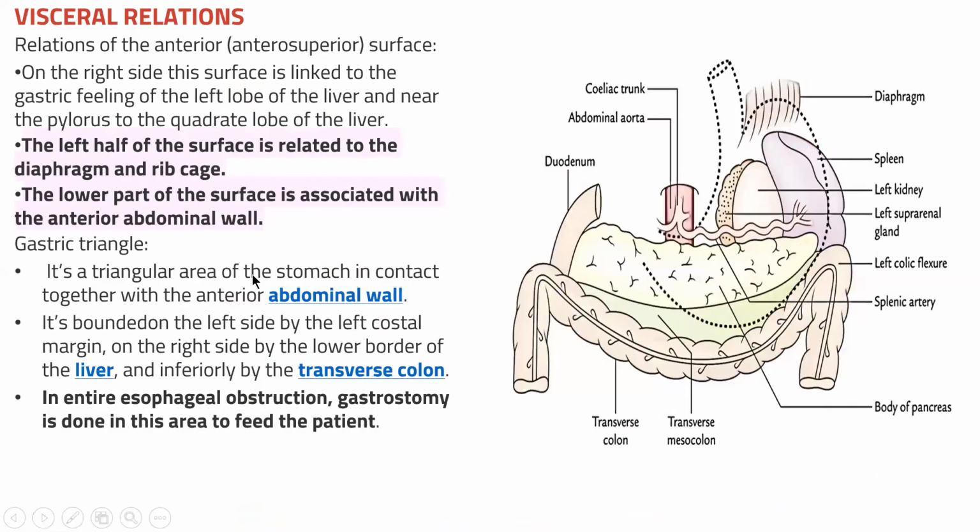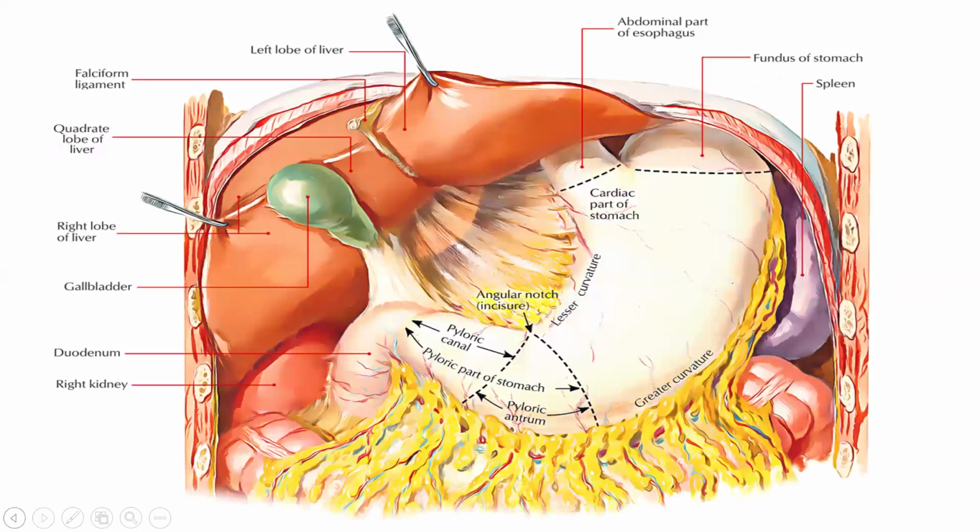Now we are going to learn about the visceral relations of the stomach. Relation of the anterior surface of the stomach: anteriorly, the left half of the surface is related to the diaphragm and rib cage. Just to remember, the right side of your stomach is linked with the gastric surface of the left lobe of the liver, and near the pylorus to the quadrate lobe of the liver.